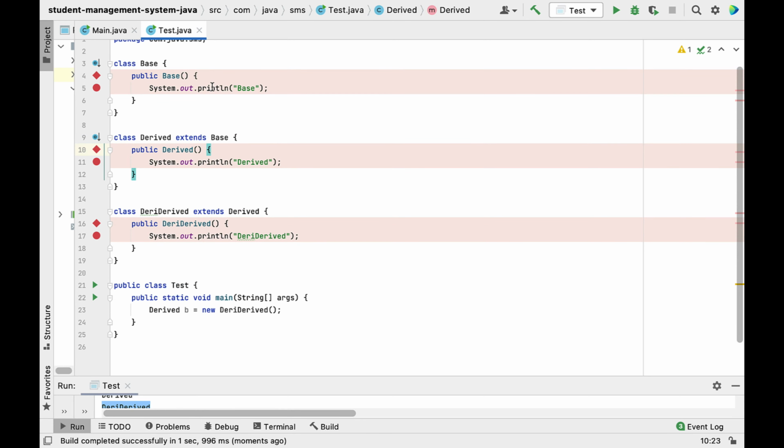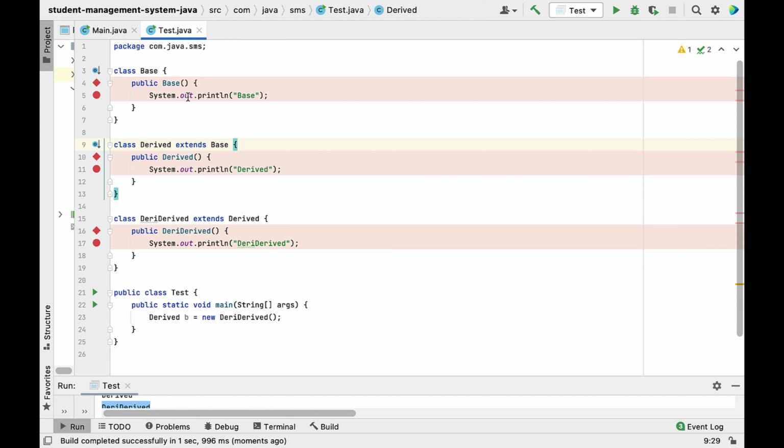If we don't provide a super statement, then the compiler will internally provide a super statement to call the parent constructor. I hope you understood this code snippet, and this kind of question you will definitely get in the coding interview round or the written test. And this is one of the OOPS concept related questions, so try to understand this code snippet, and you may get the same question or a similar kind of question. Try to understand the concept and the flow so that you will be able to answer this kind of question.